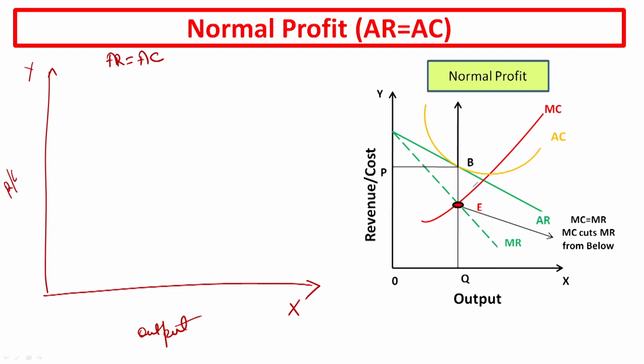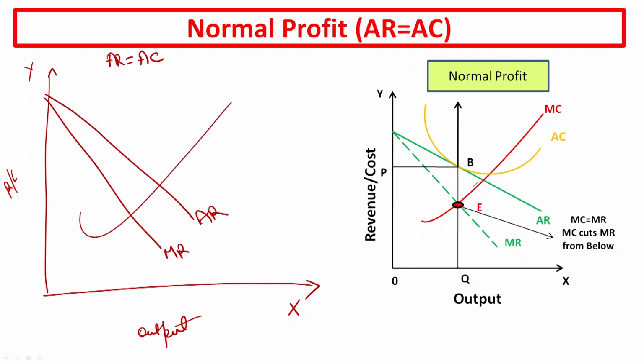Then the next step is to draw the AR. Then the next step is again to draw the MR. Both are flatter. Why? Because the demand curve is elastic. The next step is to draw the marginal cost that cuts the marginal revenue from below, and when they are cutting and both conditions are fulfilled, that is the equilibrium point.